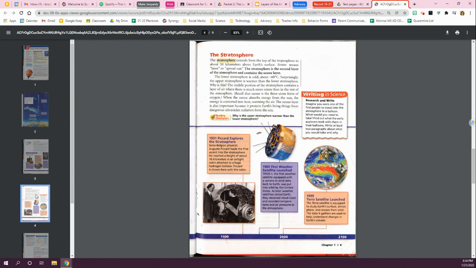Recall that ozone is the three-atom form of oxygen. When the ozone absorbs energy from the sun, the energy is converted into heat, warming the air. The ozone layer is also important because it protects Earth's living things from dangerous ultraviolet or UV radiation from the sun.